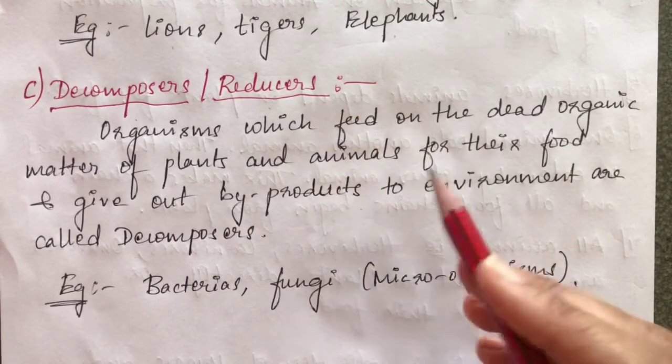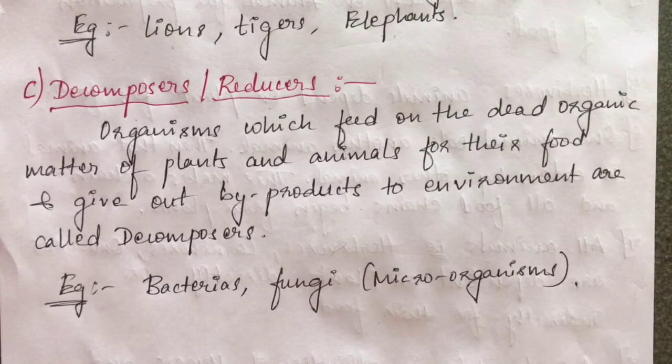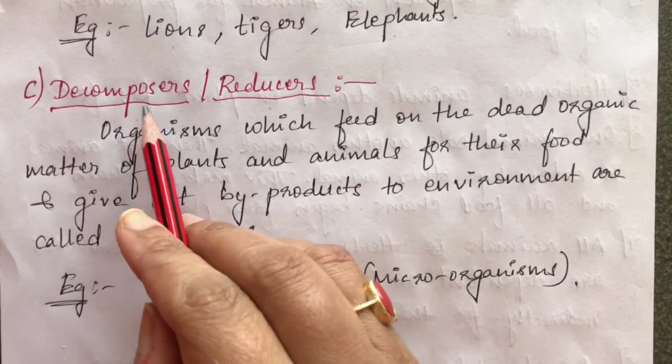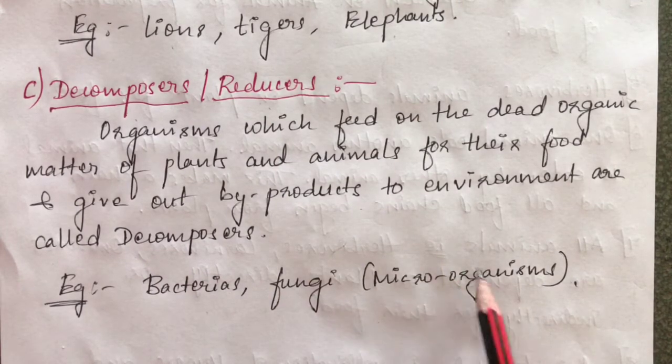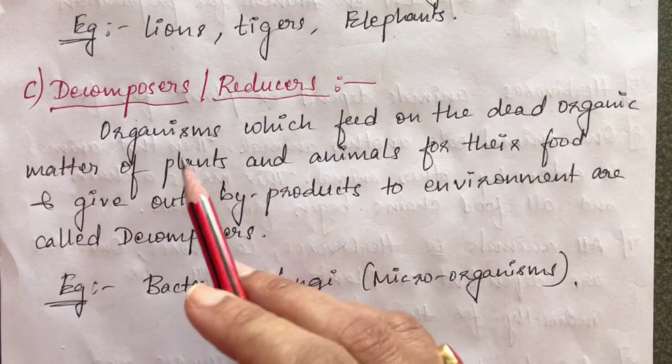In the sense, these are the organisms which feed on the dead matter. Any plant or animal, if it dies, some microorganisms like fungi and viruses start feeding on it, start eating it, and after some time that dead matter totally vanishes. So those smaller microorganisms which eat the dead matter whenever any animal or plant dies are called decomposers or reducers, like bacteria and fungus. These are my different decomposers.